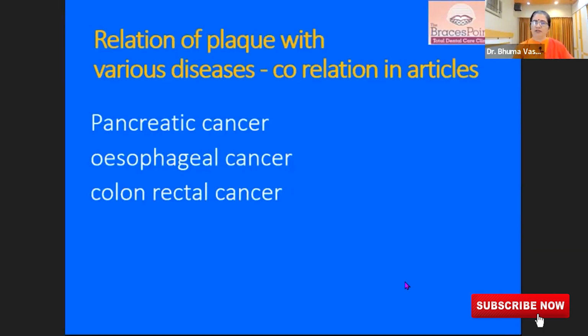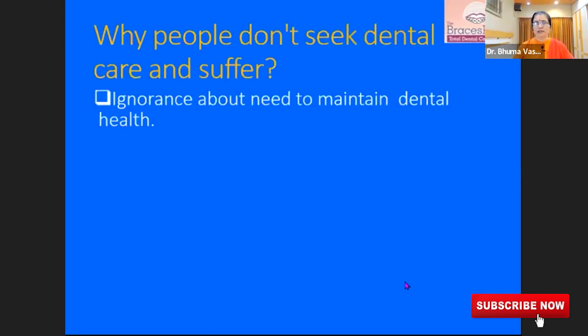Also, a relation has been established. Of course, we know that because of tobacco, oral cancer can happen, but a relation between pancreatic cancer, esophageal cancer, and colon cancer has been established in correlation to plaque formation. If a person's teeth are not good and the maintenance is not good, they are also at risk of developing those cancers.